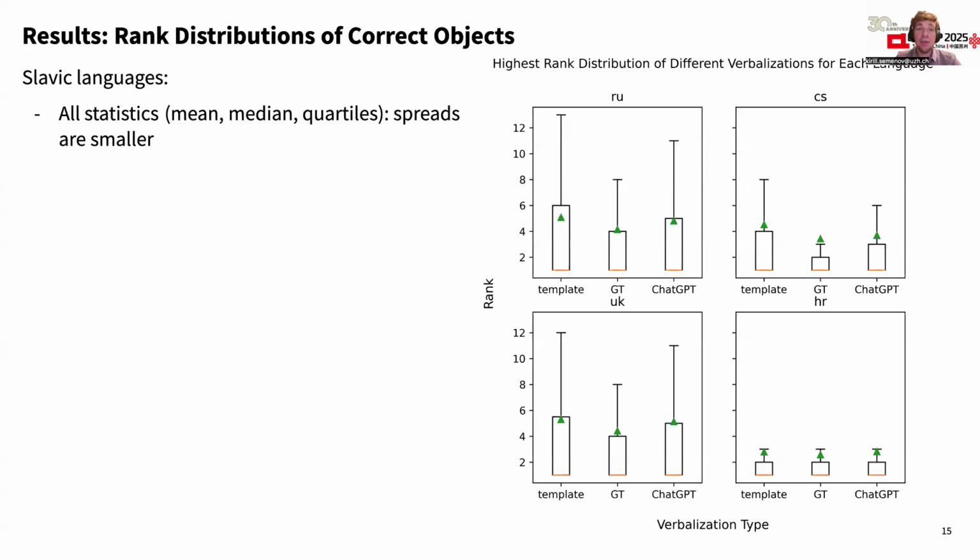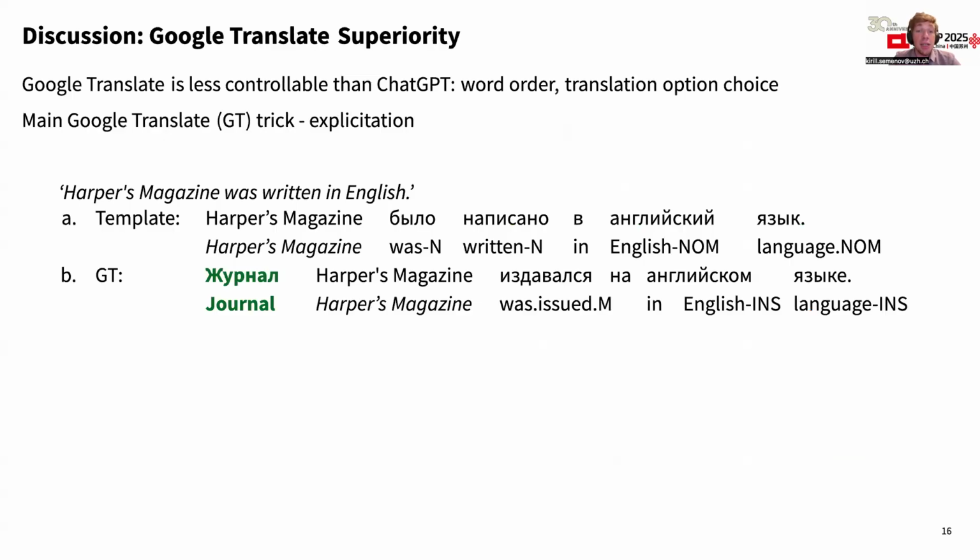And clearly, average value is not the only informative description of the distributions, but other statistics like medians and percentiles are showing the same trends. Here you see the box plot representing the statistics for the Slavic languages about the correct ranks, and we see that it is skewed towards the first rank for the Google Translate and ChatGPT. So we got this empirical demonstration that more fluent translations help to retrieve more facts.